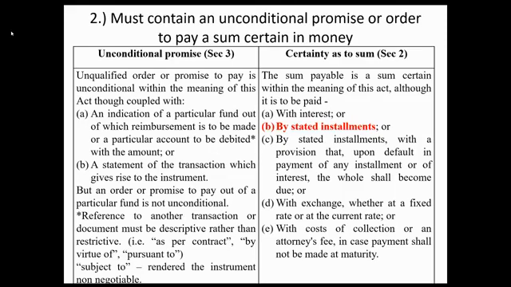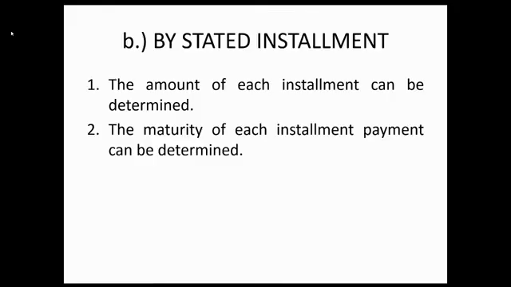Second is by stated installment. Okay, now sa by stated installment, para maging negotiable siya, kailangan ma-comply itong dalawang requirement. Number 1, the amount of each installment payment can be determined. Ibig sabihin, dapat yung amount ng each installment payment is determinable. And number 2, the maturity of each installment payment can be determined. Meaning, yung maturity date ng each installment payment, determinable din. Pag absent yung isa, automatic, non-negotiable siya.